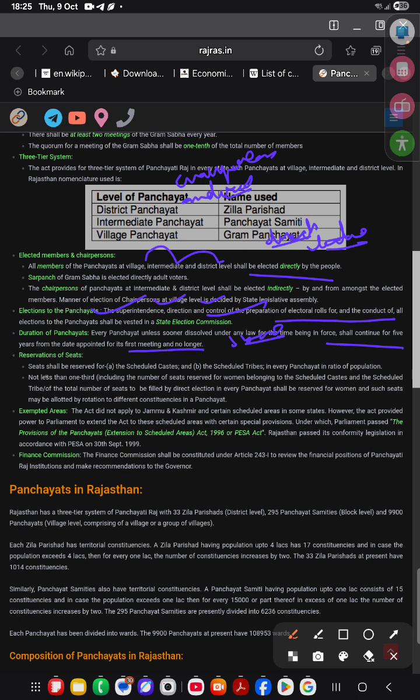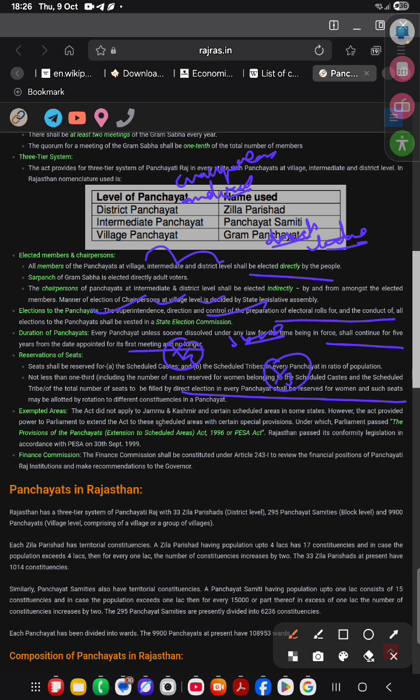Reservation: seats shall be reserved for the Scheduled Castes and the Scheduled Tribes in every panchayat in a ratio of not less than one-third of the total number of seats reserved for women belonging to the Scheduled Castes and Scheduled Tribes. The total number of seats will be filled by direct election. Seats in every panchayat shall be reserved for women, and such seats may be allotted by rotation to different constituencies. So that was one-third of the seats for women.